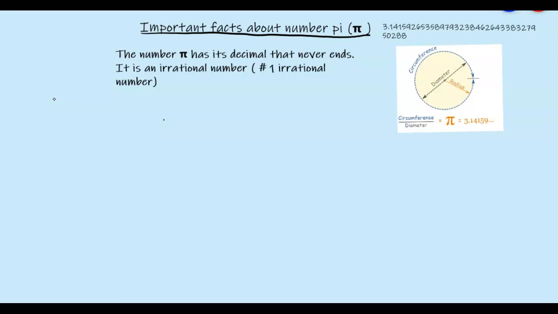Once more again. Today we are going to look at the important facts about the number pi. The number pi has a decimal that never ends. It goes on and on. It never ends.